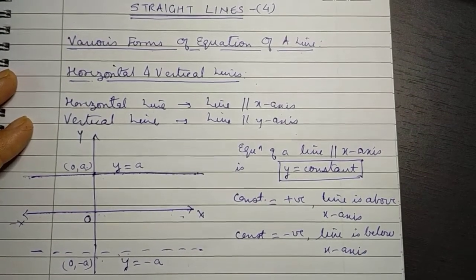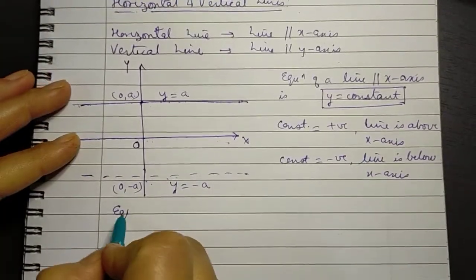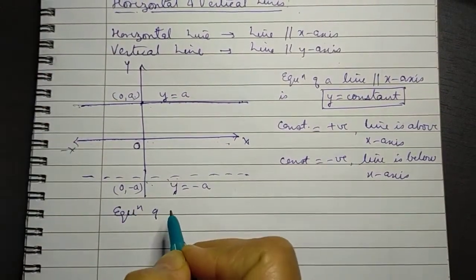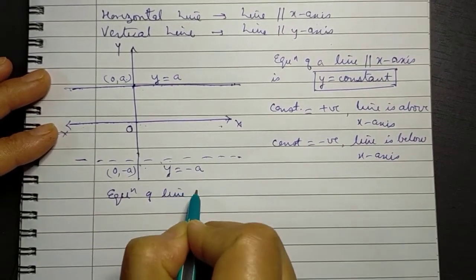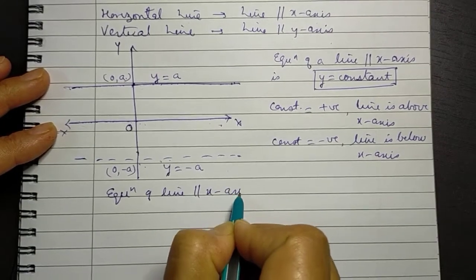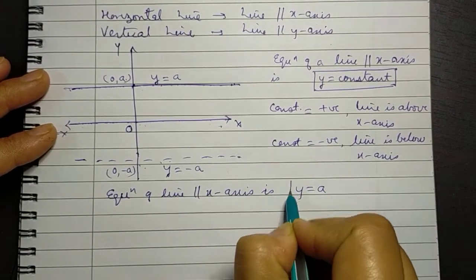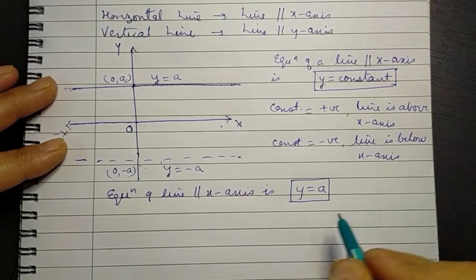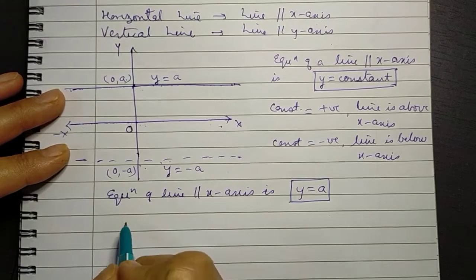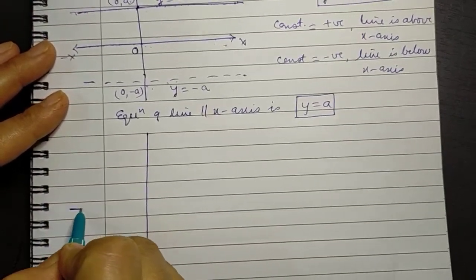And so we can write it as equation of a horizontal line or a line parallel to x-axis is y equal to a constant, which is y equal to A. Now similarly, we take the case of a line which is parallel to the y-axis.